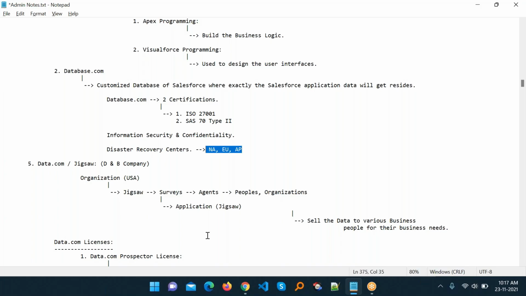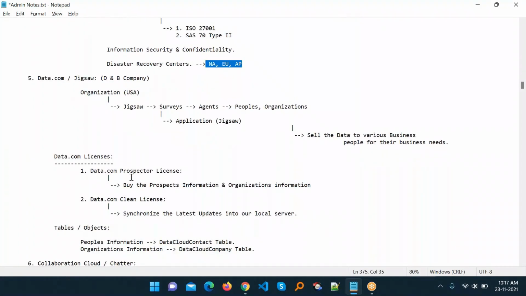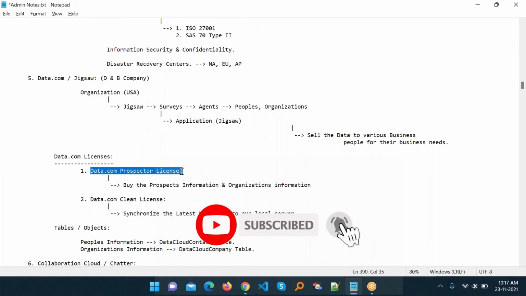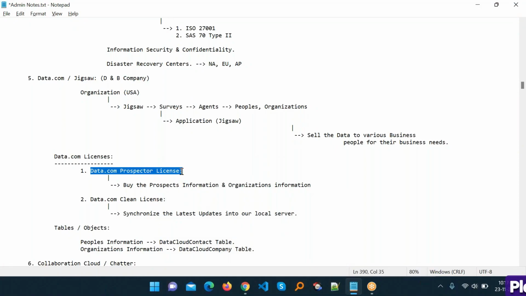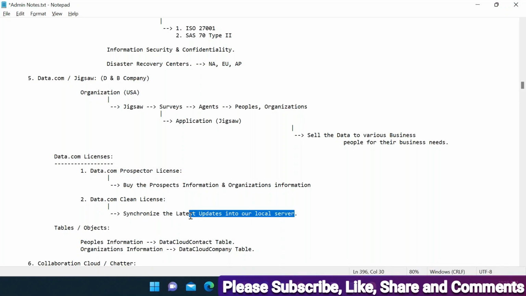So here you can see data.com licenses. We have two licenses we already discussed: the data.com Prospector license, which is one of the licenses under data.com, and the data.com Clean license. So it synchronizes the latest updates in your local server. Okay, so we can sync our data with the help of the data.com Clean license.